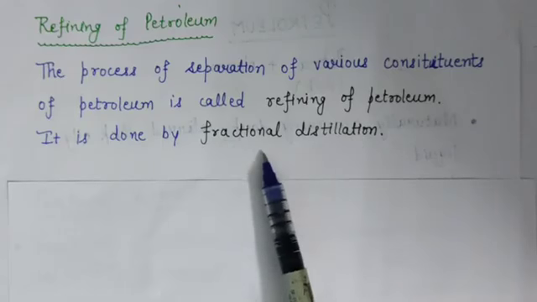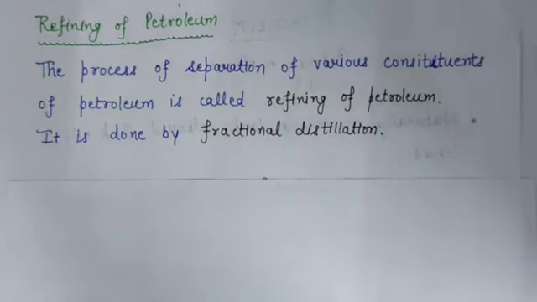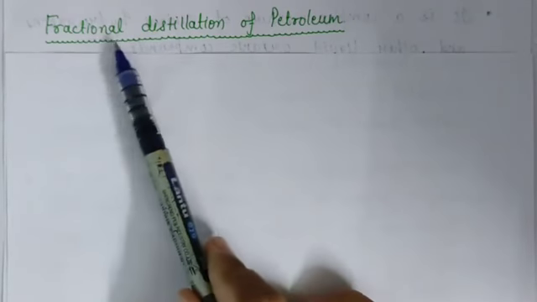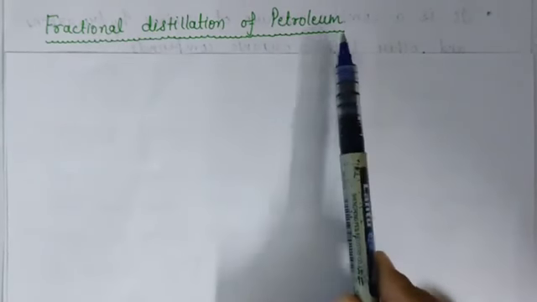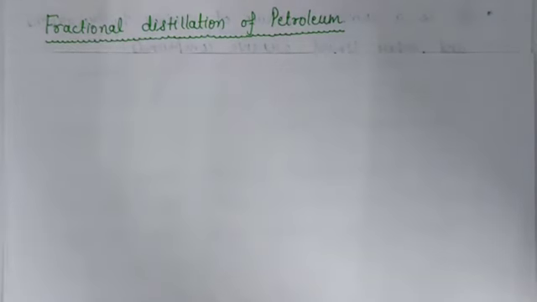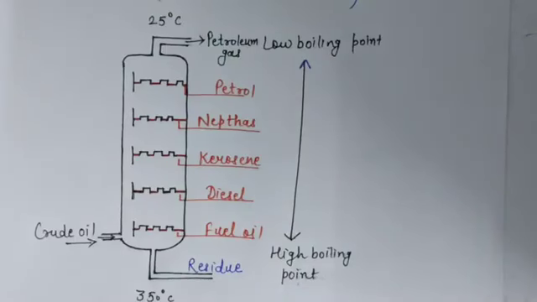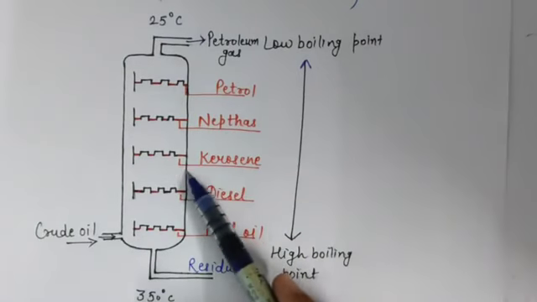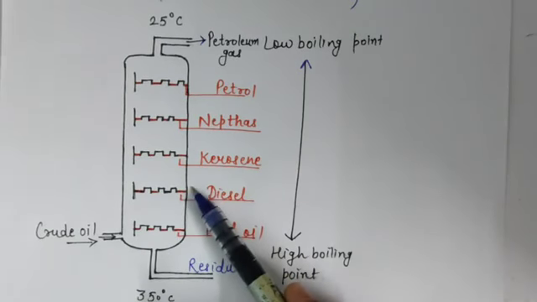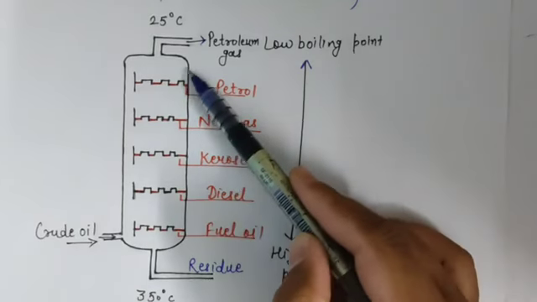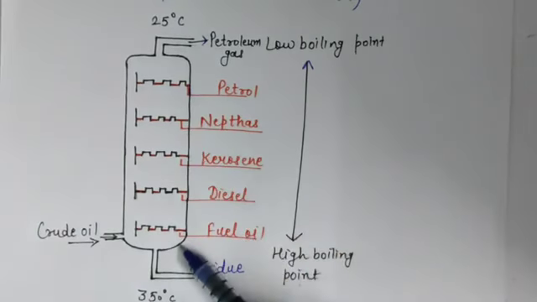So now we will study the fractional distillation of petroleum. Our next topic is fractional distillation of petroleum. See, we have learned that all constituents or components of petroleum can be separated by fractional distillation. And fractional distillation of crude oil or crude petroleum can be done in a long fractionating column.